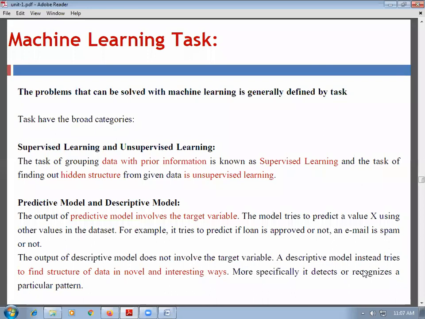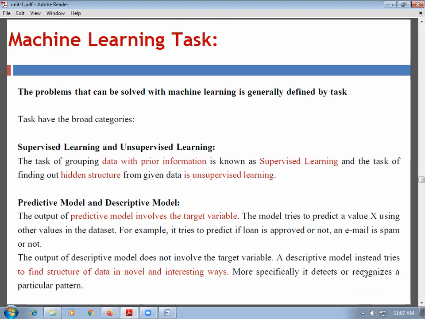Now the predictive model specifically involves the target variable, and the model tries to predict a value x using other values in the dataset. For example, it tries to predict if a loan is approved or not, or whether an email is spam or not. And the next, that is the descriptive model.